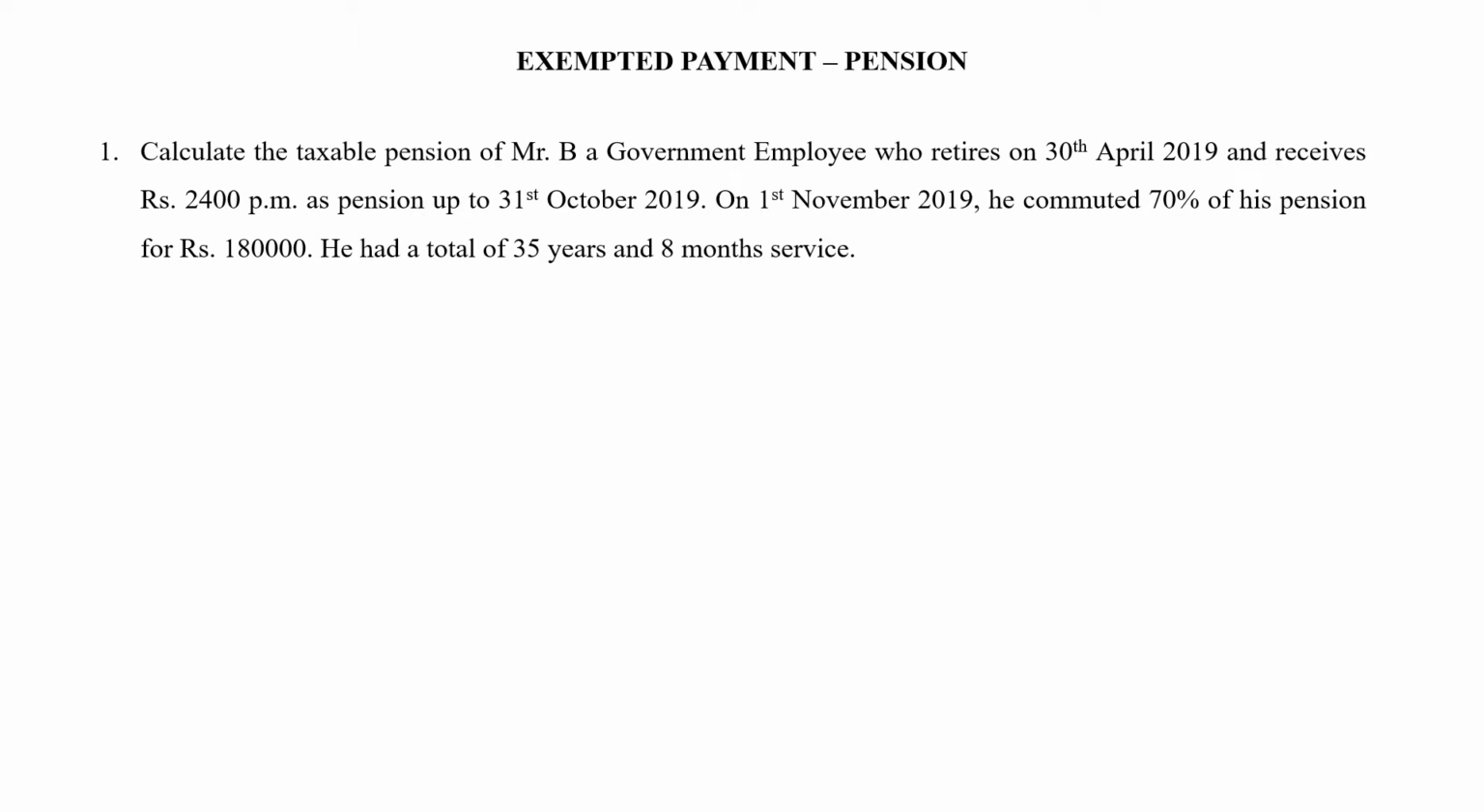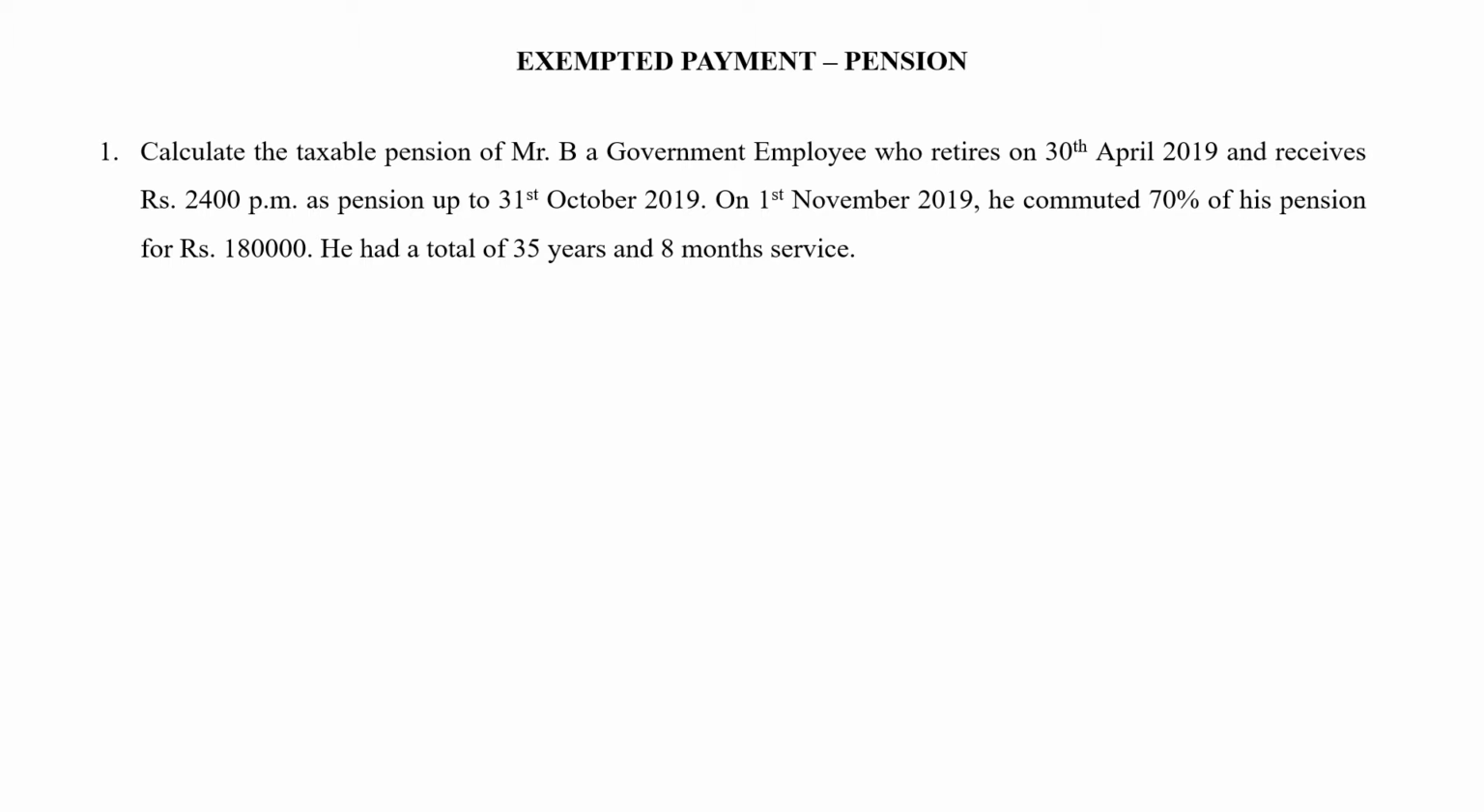calculate the taxable pension of Mr. B, a government employee who retires on 30th April 2019 and receives rupees 2,400 per month as pension up to 31 October 2019. On 1st November 2019, he commuted 70% of his pension for rupees 1,80,000. He had a total of 35 years and 8 months service.